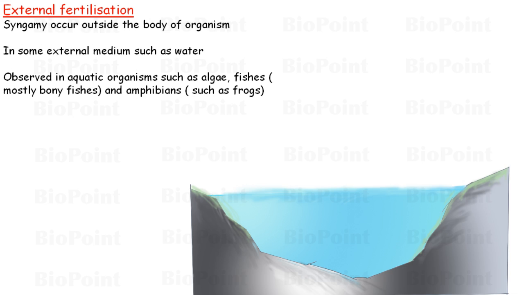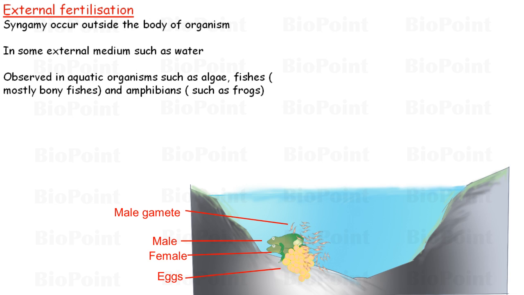Here we can discuss the example of frogs. In frogs, the female deposits eggs somewhere in the water body, and these eggs are fertilized by the male gametes that are released in water. So, syngamy occurs only in water.